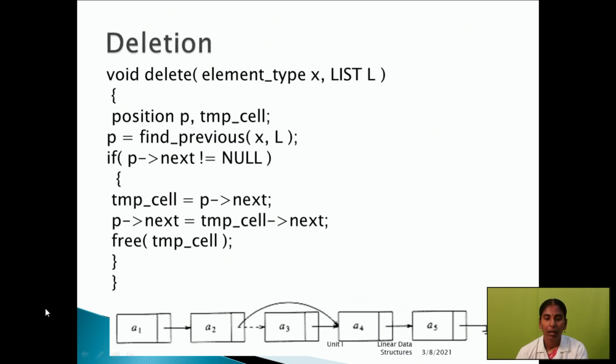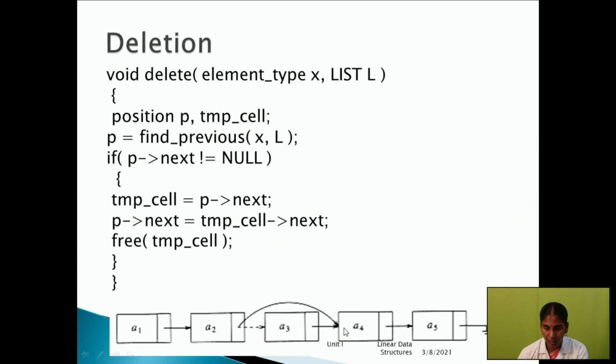The next is an if statement. What is the use of this if statement? Position of next is not equal to null, which checks whether the node is available or not. If the condition is true, the temporary cell is assigned P of next, the next node of the position. Then P of next is assigned the temporary cell's next.